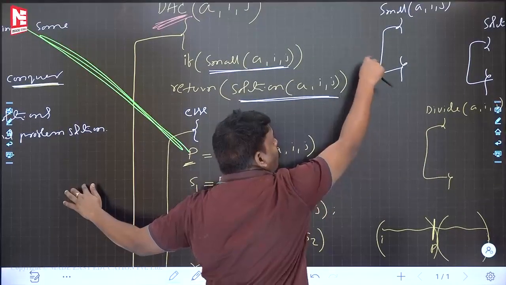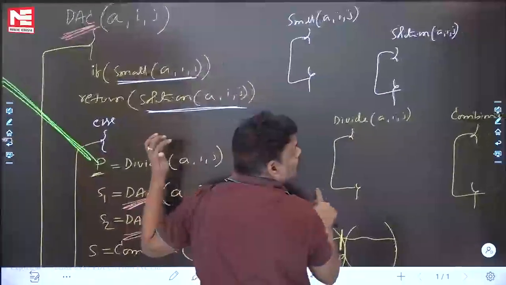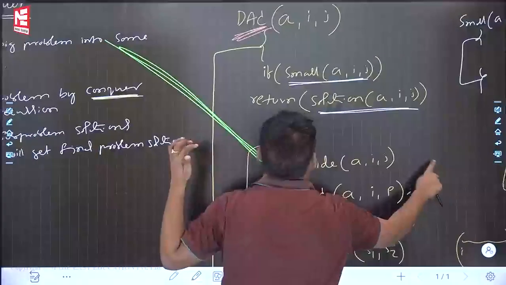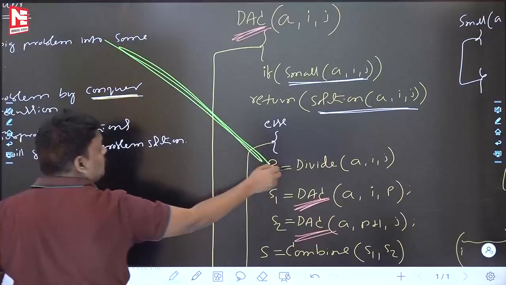What is the meaning of small? I will write the code. What is the meaning of solution? I will write the code. What is the meaning of combine also? I will write the code. Don't worry. Divide the bigger problem into some subproblems. This divide step will do.